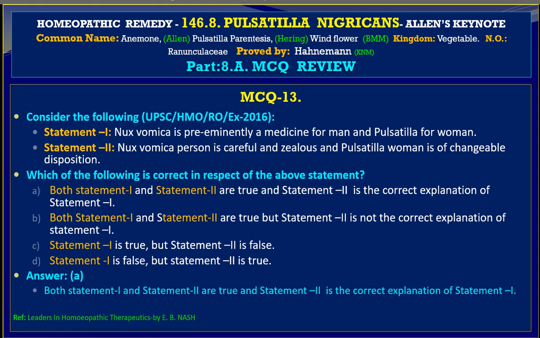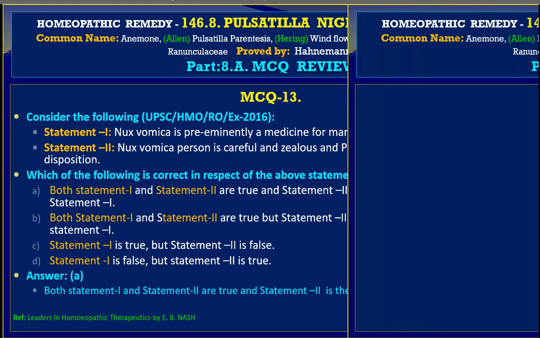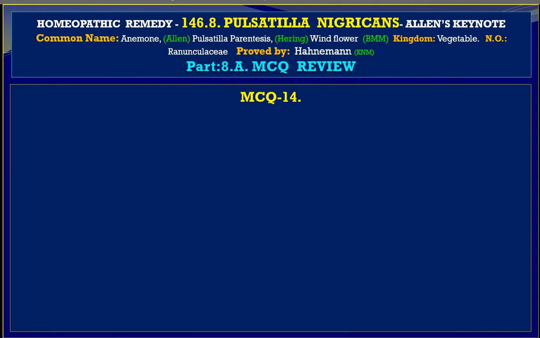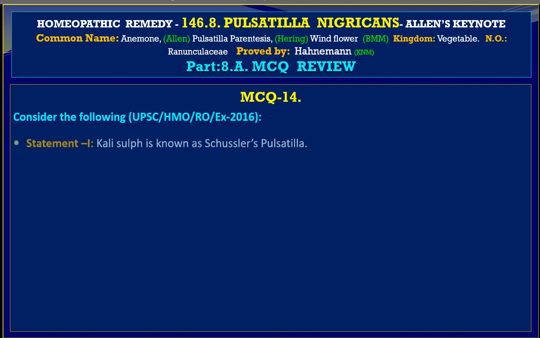And this reference comes from Leaders in Homeopathic Therapeutics by E.B. Nash. We go to MCQ 14. Consider the following. It is from UPSC HMO RO examination 2016.